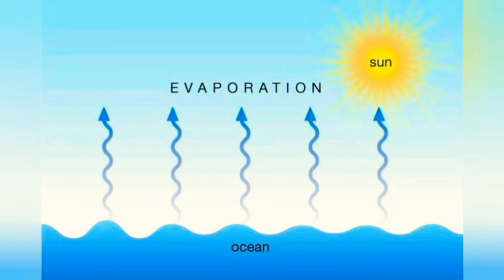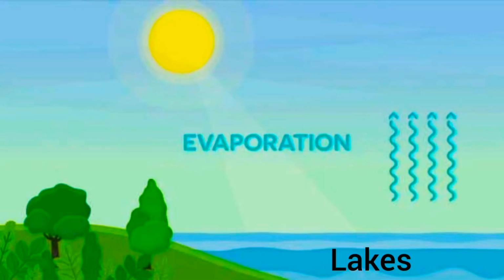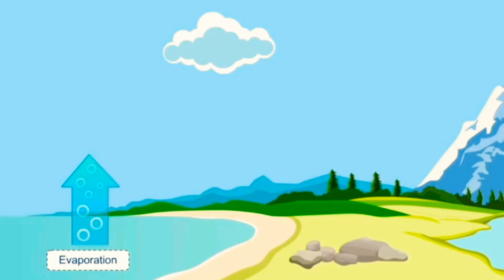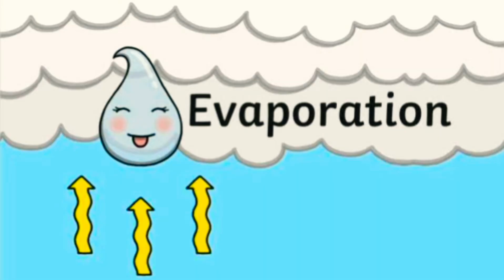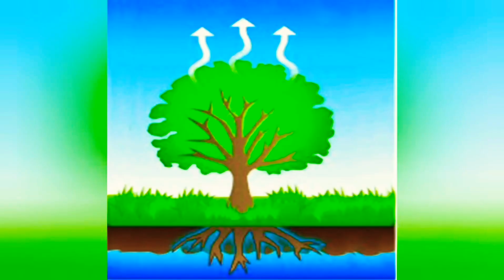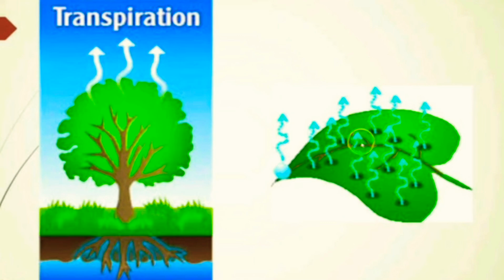Process of water cycle. Sun heats up the water from the seas, oceans, rivers and lakes, and the water changes into water vapor. This process is called evaporation. Plants also lose excess water in the form of water vapor from its leaves by the process of transpiration.